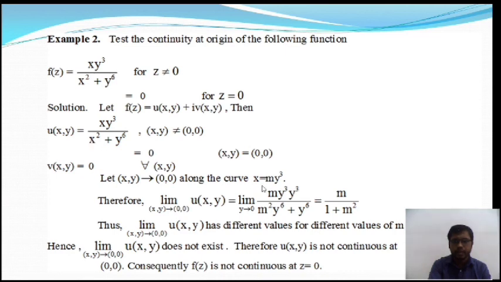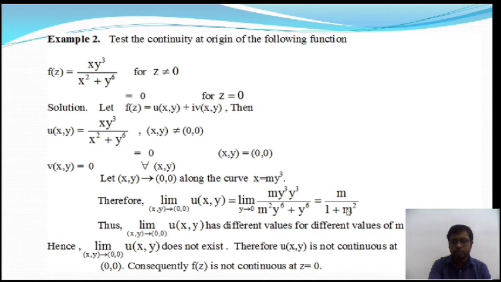Putting the value of x, we get m y to the power 3 into y to the power 3 by m y to the power 3 whole squared plus y to the power 6. This gives m y to the power 6 by m square y to the power 6 plus y to the power 6. Taking y to the power 6 common from the denominator, we get y to the power 6 into m square plus 1. Now cancel y to the power 6 in numerator and denominator, and we get m by 1 plus m square.